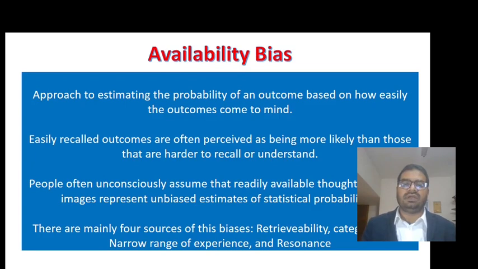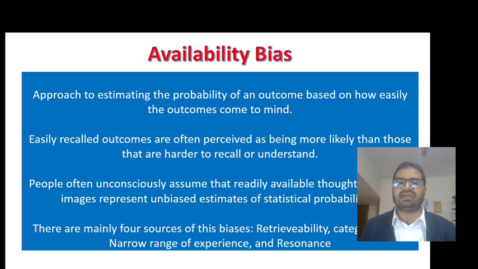The third bias is availability bias. If we want to estimate the probability of an outcome, we always do it based on how easily outcomes come to our mind. For example, if we forecast the growth of a company's revenue or EPS, we might very easily think of 10% growth or 20% growth. This is very available in our mind, but reality might be different from our available forecast.